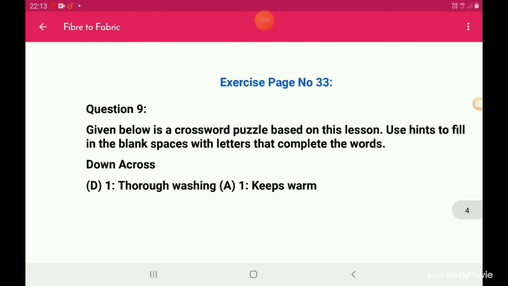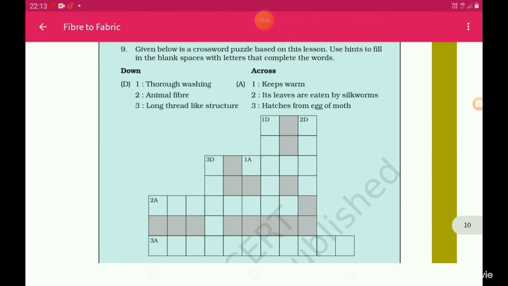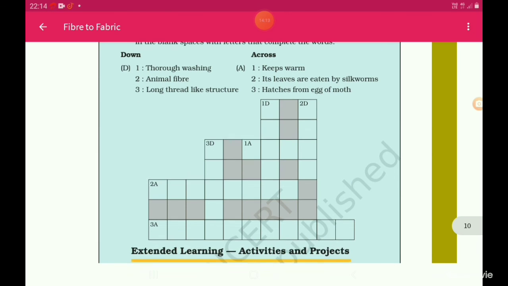Given below is a crossword puzzle based on this lesson. Use hints to fill the blank spaces with letters that complete the word. So this is the puzzle. They are asking the first one downwards: thrown washing. Second one: animal fiber. Long thread-like structure. Across: keeps warm. Its leaves are eaten by silkworm. Hatches from egg of moth.